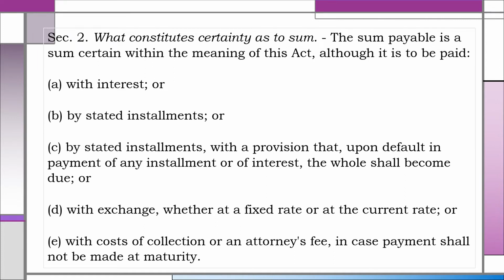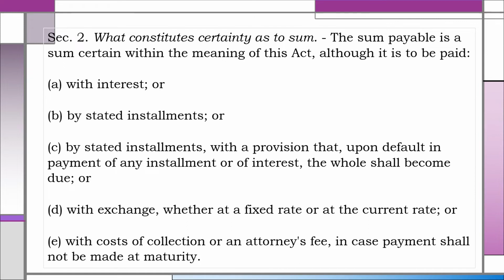Etong Section 2, this is an explanation of Section 1, Paragraph B, which says that a negotiable instrument must contain an unconditional promise or order to pay a sum certain in money. So this is the explanation of what a sum certain in money means. Ibig sabihin, the promissory note or bill of exchange is still negotiable even if there is a stipulation as to the payment of interest in case of default, or it is payable by installments, or there is an acceleration clause in case of failure to pay on time.